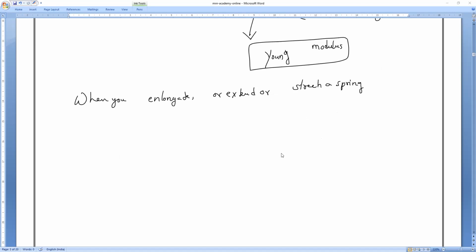So when you elongate or extend or stretch a spring, the force developed in it.